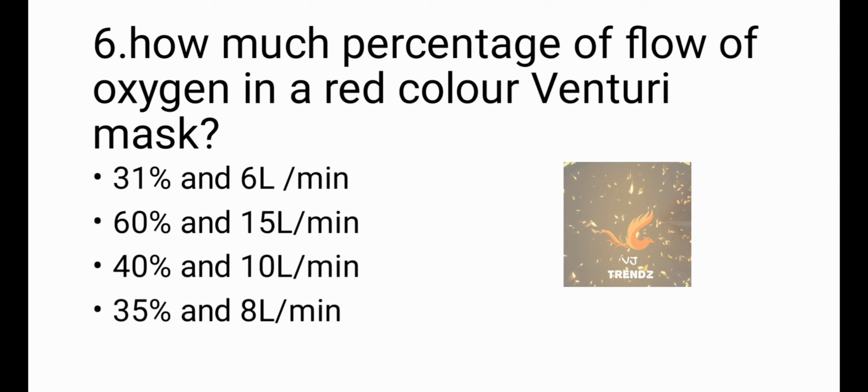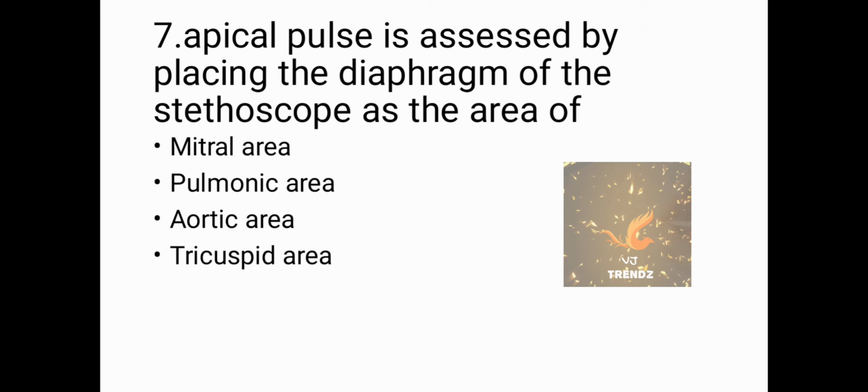The answer is anaphylactic. What percentage of oxygen flow is in a red color Venturi mask? The options are 31% and 6 liters per minute, that is orange color; 60% and 15 liters per minute, that is green color; 40% and 10 liters per minute, that is red color; 35% and 8 liters per minute, yellow color. The answer is 40% and 10 liters per minute.